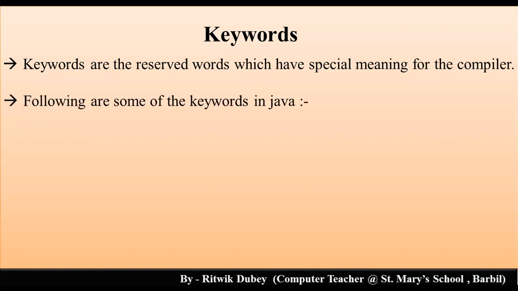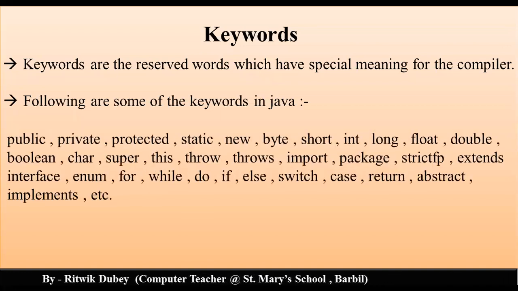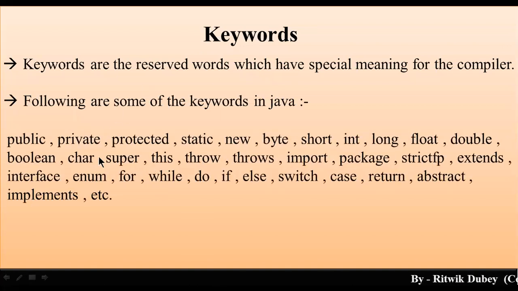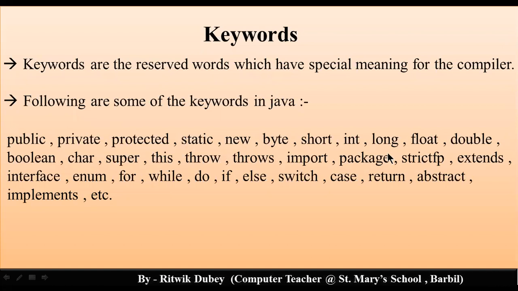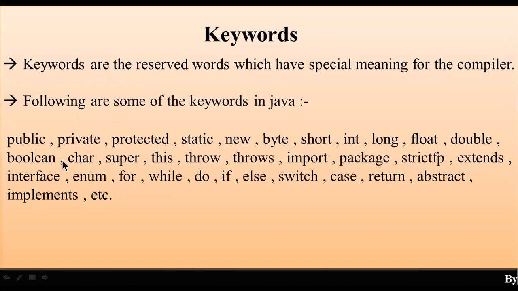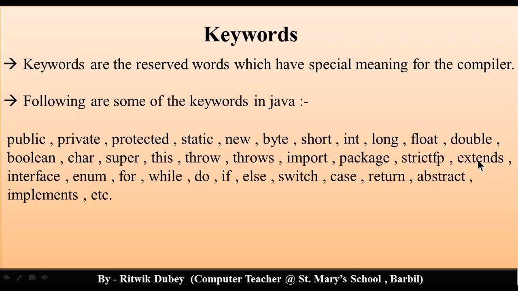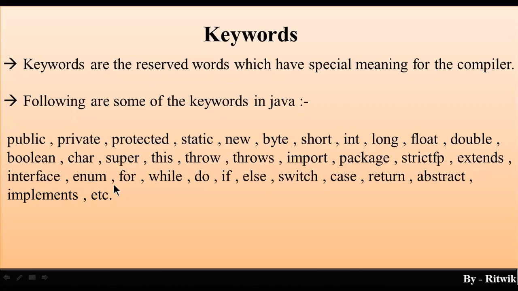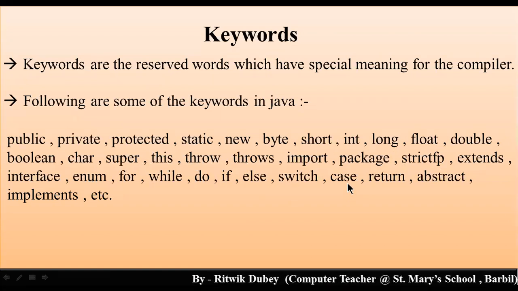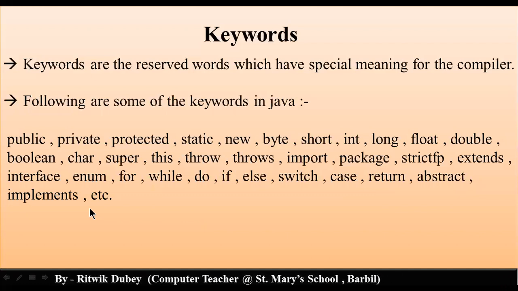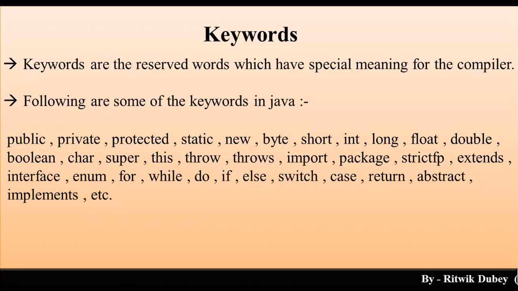Now, the following are some of the keywords in Java: public, private, protected, static, new, byte, short, int, long, float, double, boolean, char, super, this, throw, throws, import, package, strictfp, extends, interface, enum, for, while, do, if, else, switch, case, return, abstract, implements, etc. All these tokens are keywords.